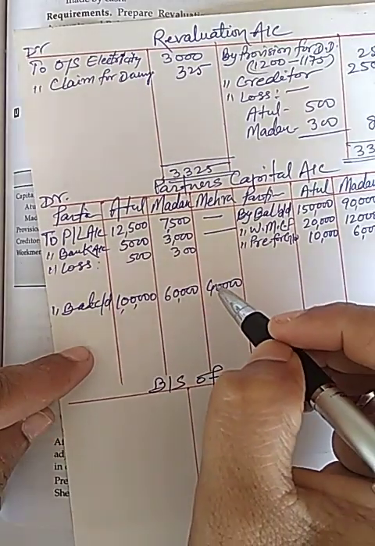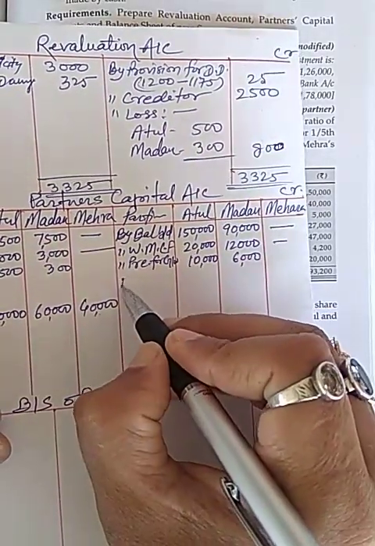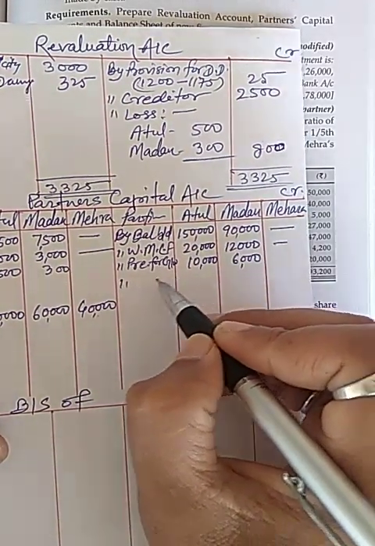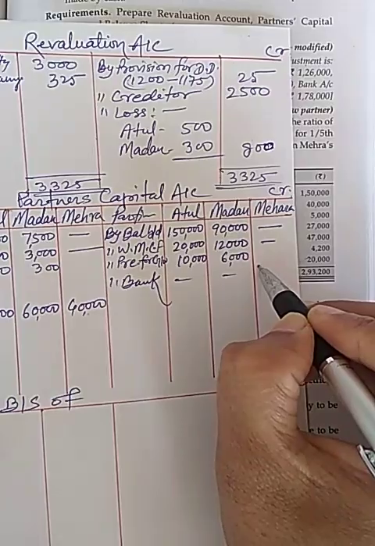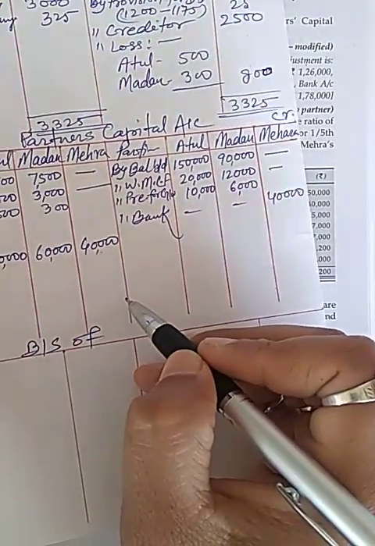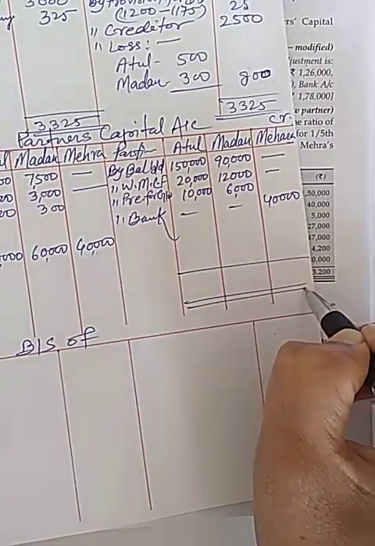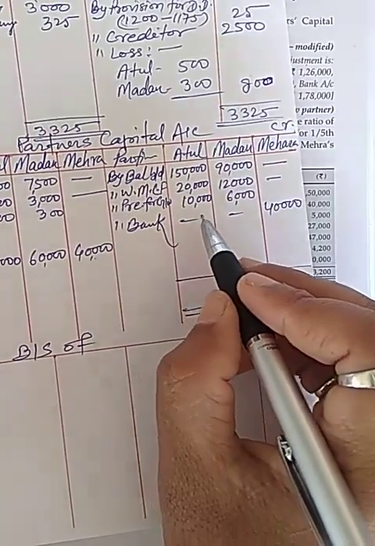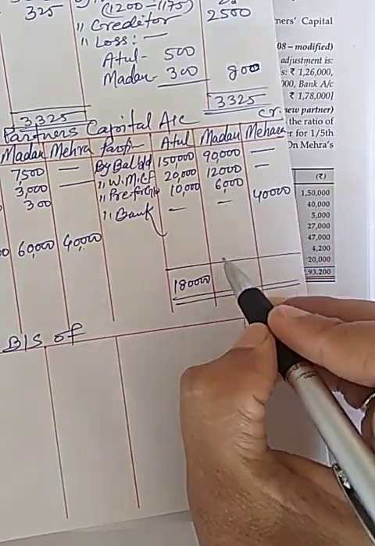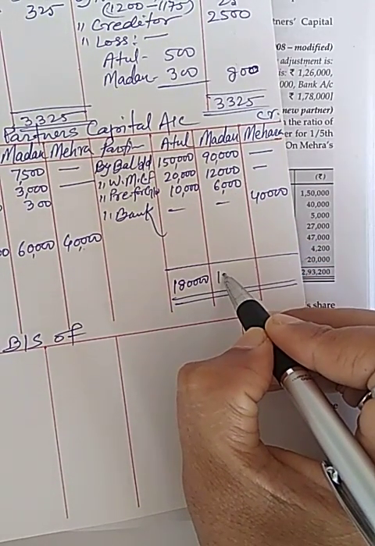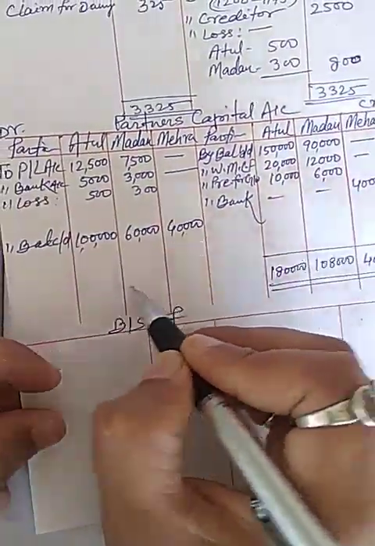Now, in credit side, I have to also write bank account for Mehra's capital 40,000. Now I will balance it. Total of Atul capital will be 1,80,000. Madan's capital will be 1,08,000 and Mehra's capital will be 40,000.